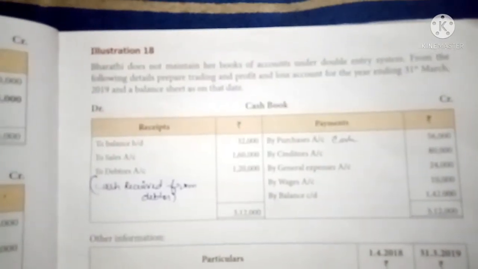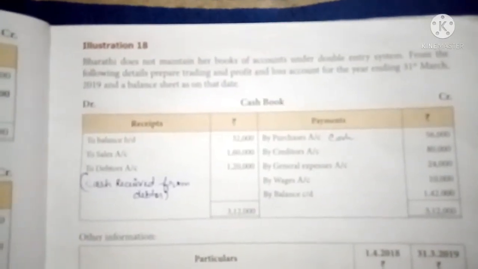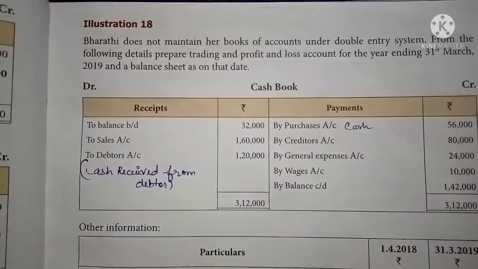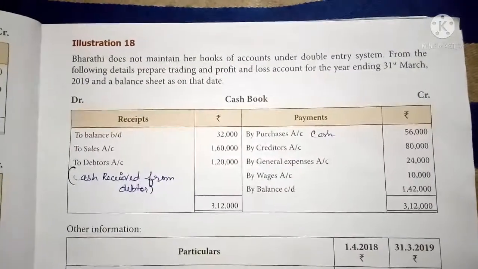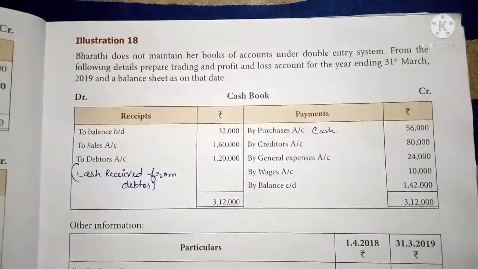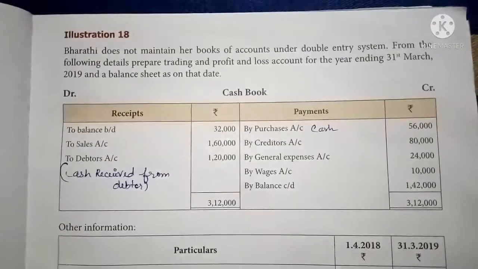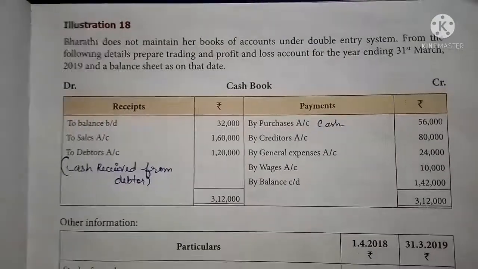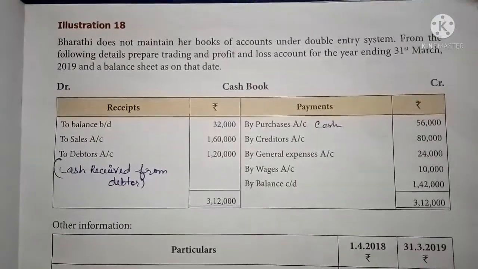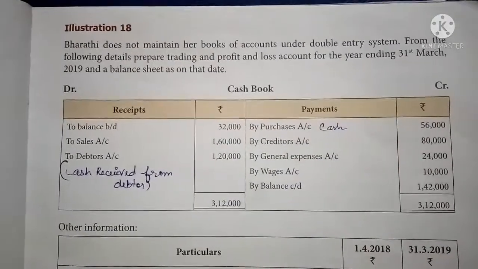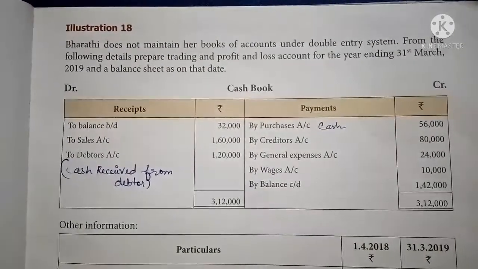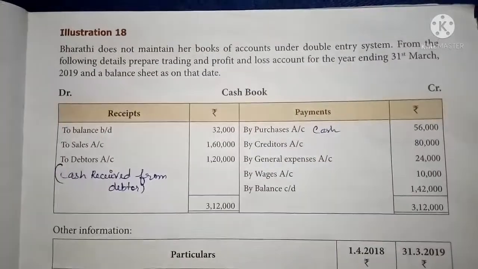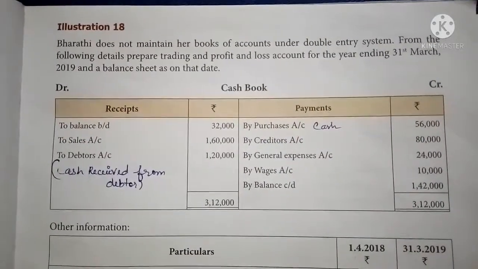So in this video we continue the same chapter, accounts from incomplete records, and we previously discussed a 5 mark sum, example 17. Now we also discuss one more 5 mark sum, example 18. In this 5 mark sum they are asking to prepare the trading and profit and loss account and also the balance sheet. Bharati does not maintain books under the single and double entry system. So they are asking to prepare the trading and profit and loss account and also the balance sheet for the year ended 31st